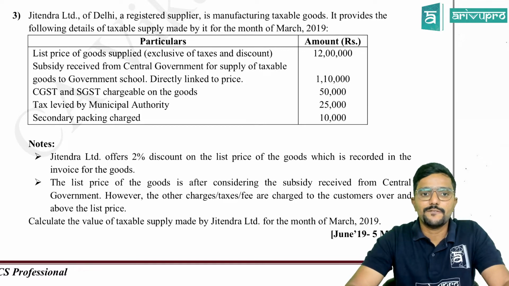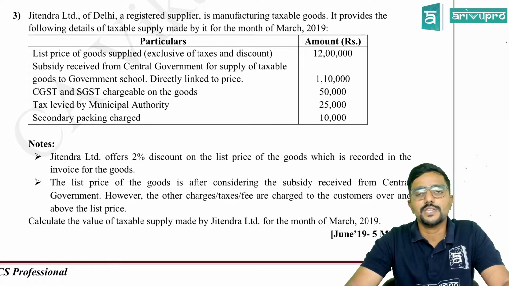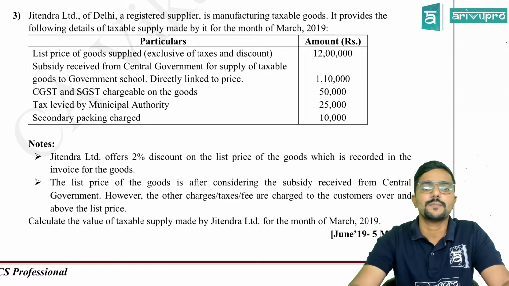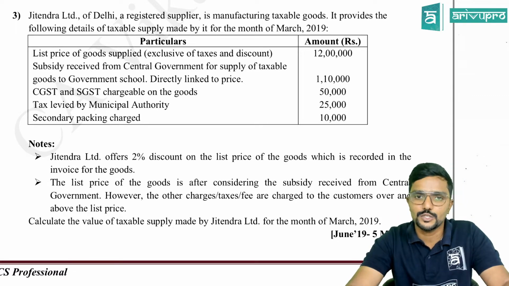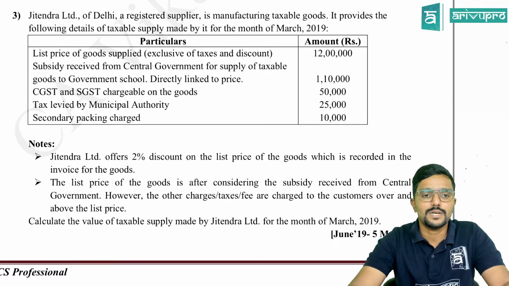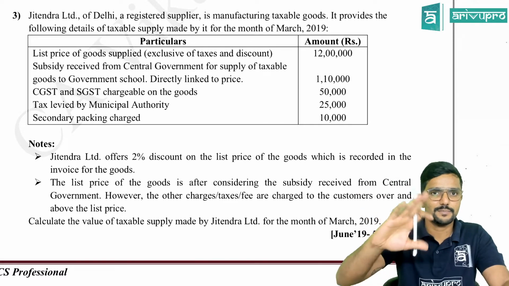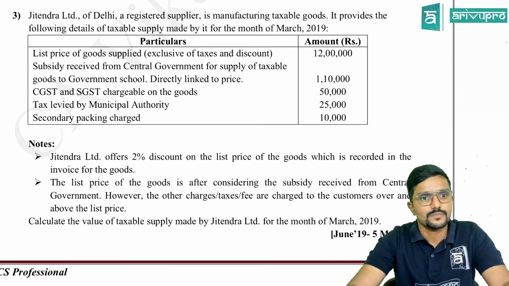Jitendra Limited of Delhi, a registered supplier, is manufacturing taxable goods. It provides the following details of taxable supply made by it for the month of March 2019. They have given the details with respect to the supply made in the month of March 2019. List price of the goods supplied, exclusive of taxes and discount. So the price charged by the supplier to the recipient is 12 lakh. It is exclusive of taxes and discount.